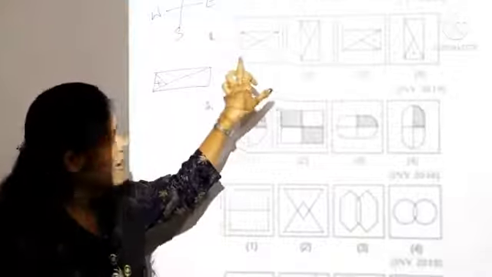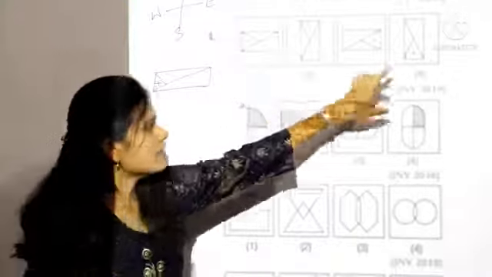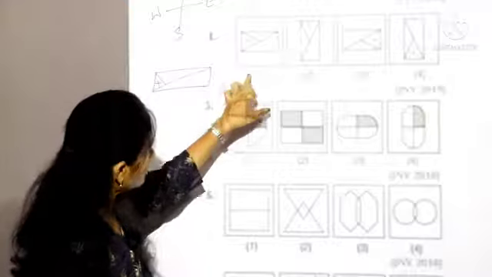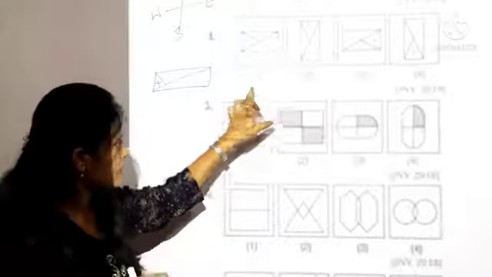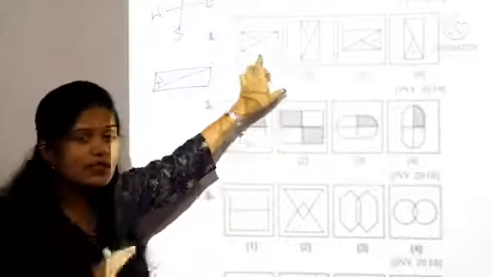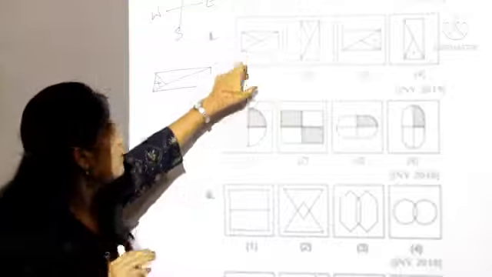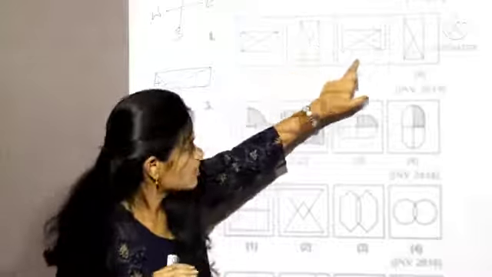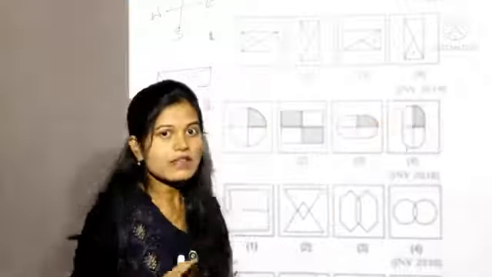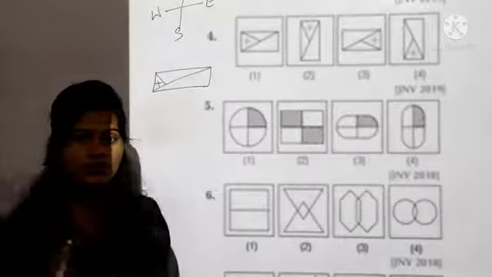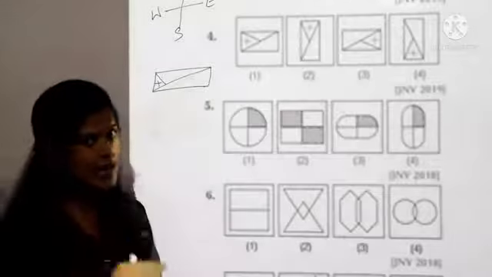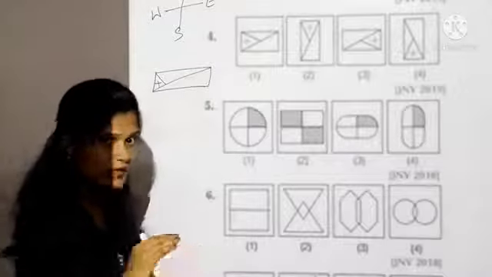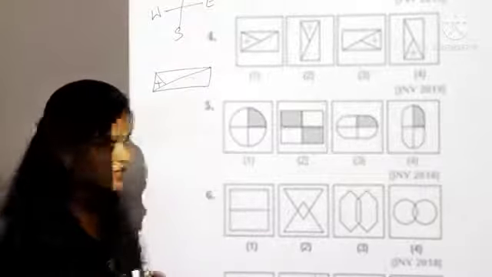Let's take the fourth question. First you observe all the boxes carefully. All the boxes have a plus sign, and all the boxes have a Y design also. Actually this is not a Y, but you consider this as a Y shape. The first box has it, the second box also, third also, fourth also. In this case, you just think in a rotation way, either clockwise or anti-clockwise. First I am doing it in the clockwise direction.